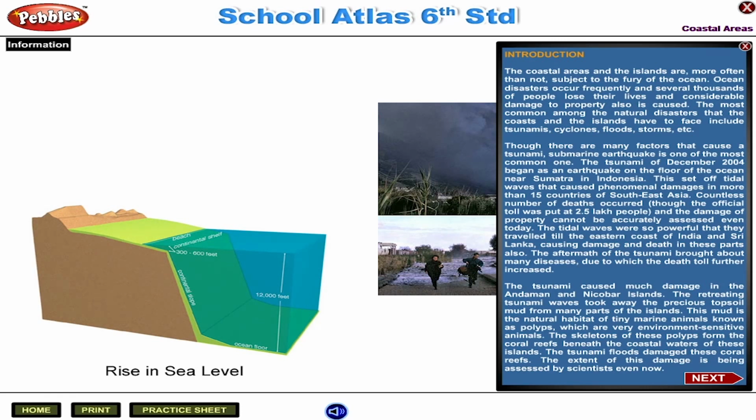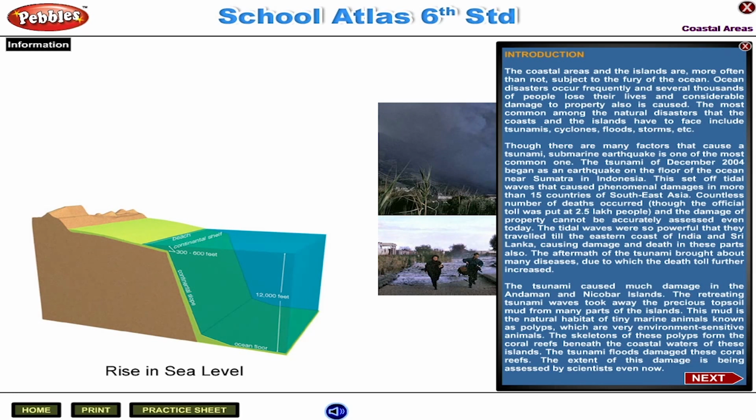The tidal waves were so powerful that they travelled till the eastern coast of India and Sri Lanka, causing damage and death in these parts also. The aftermath of the tsunami brought about many diseases, due to which the death toll further increased.